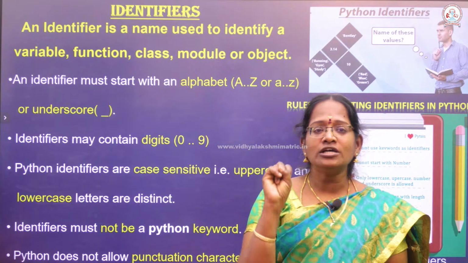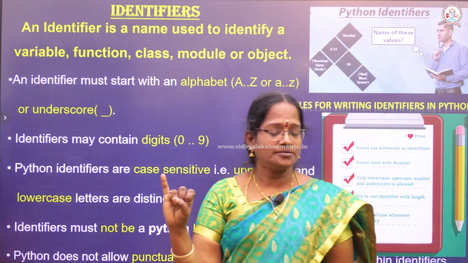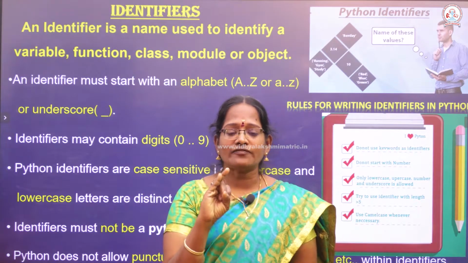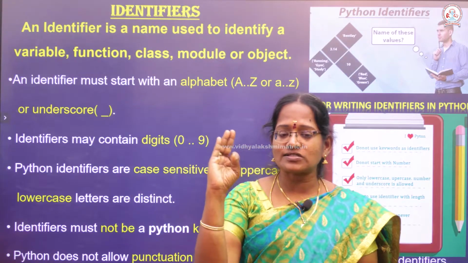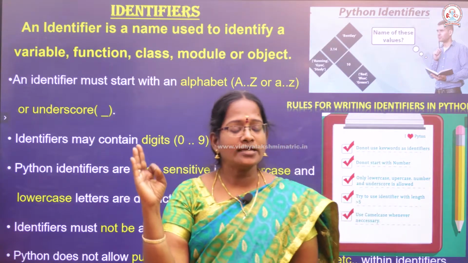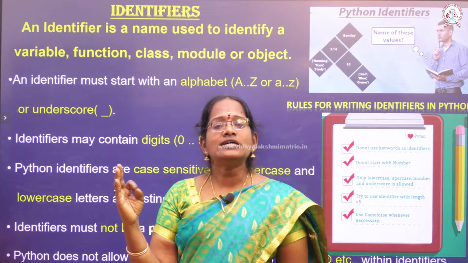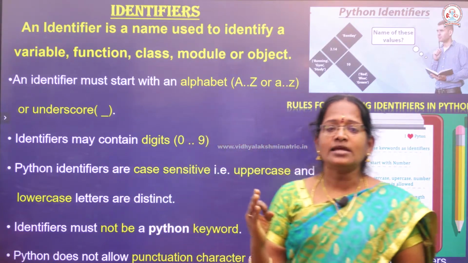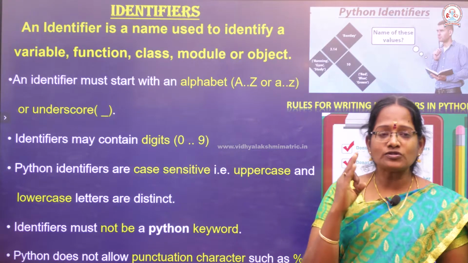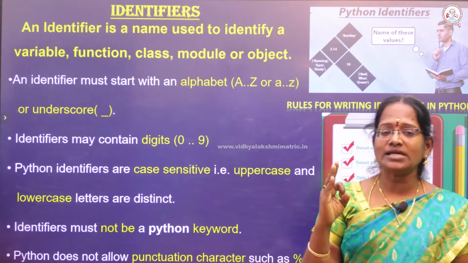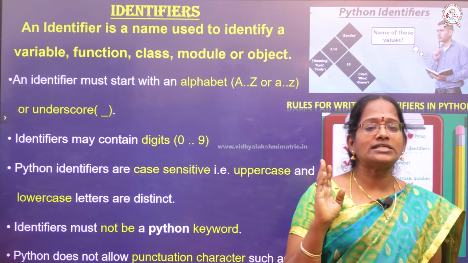What are all the points we know? First, an identifier must start with an alphabet. Again, an identifier can contain digits. Next, Python identifiers are case sensitive, which means capital alphabet and small alphabet have different meanings. Another one, an identifier must not be a Python keyword. Python does not allow any punctuators.